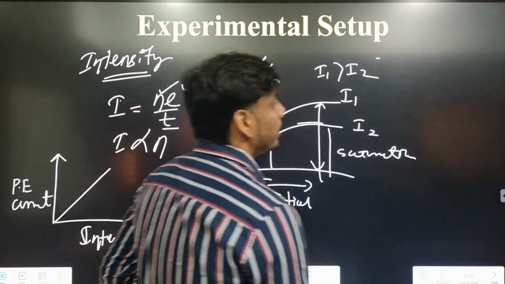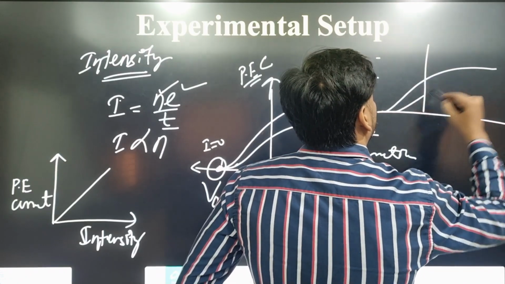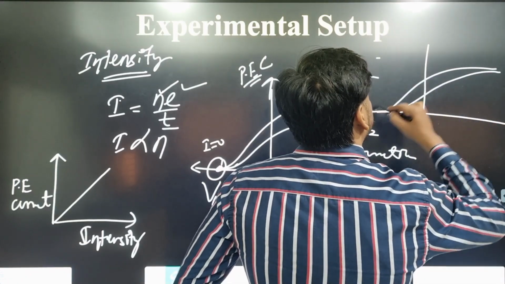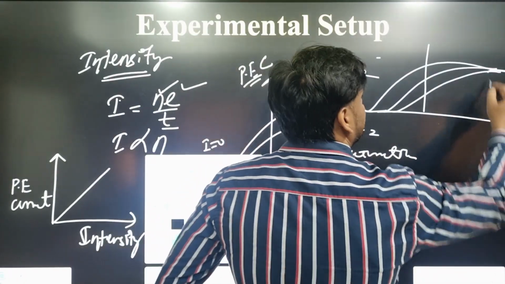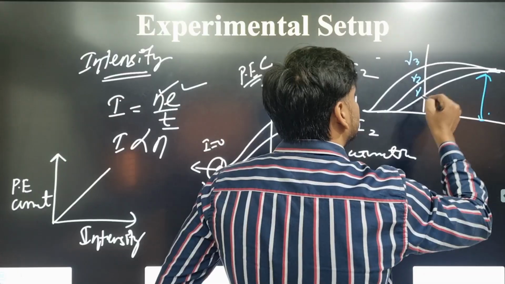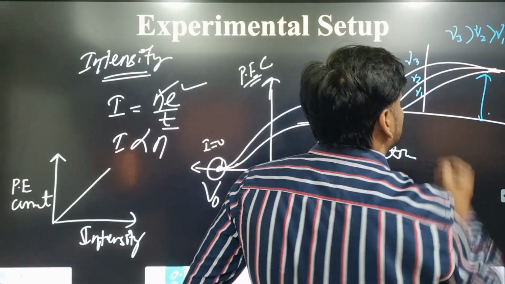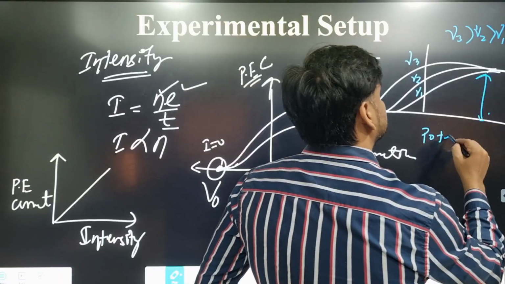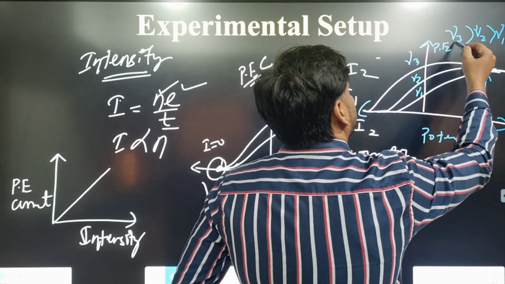Similarly, we plot a graph for different frequencies having the same intensity. Same intensity means same saturation current. Let nu3, nu2, nu1, so nu3 is greater than nu2, which is greater than nu1. Here potential, photoelectric current.